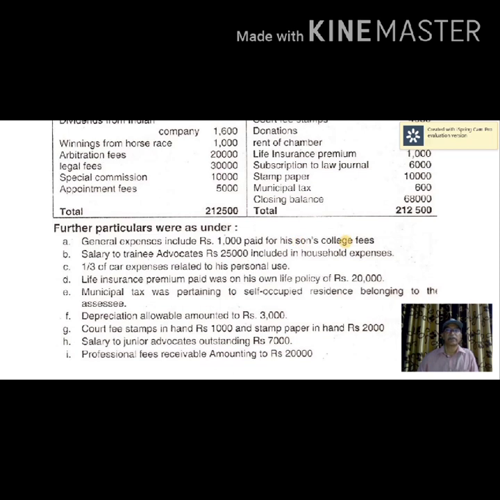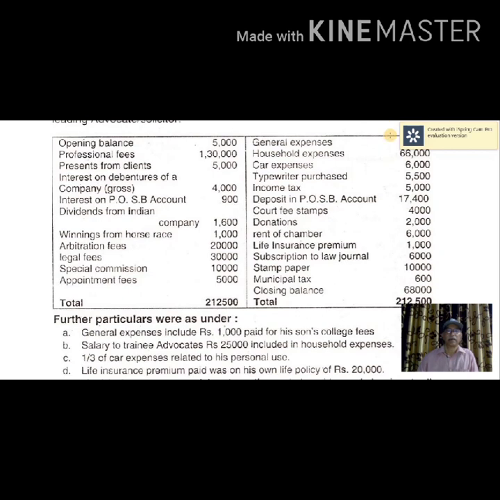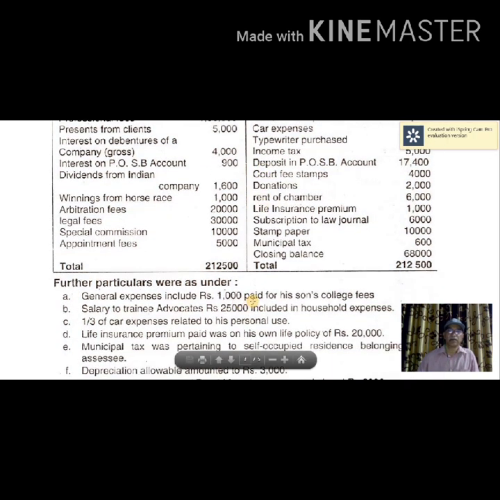So you find here general expenses of rupees 15,000. Of that, 1,000 is college fees paid for his son, and the amount is rupees 1,000. Therefore, that should be deducted from general expenses. General expenses are allowed, but 1,000 should be deducted.